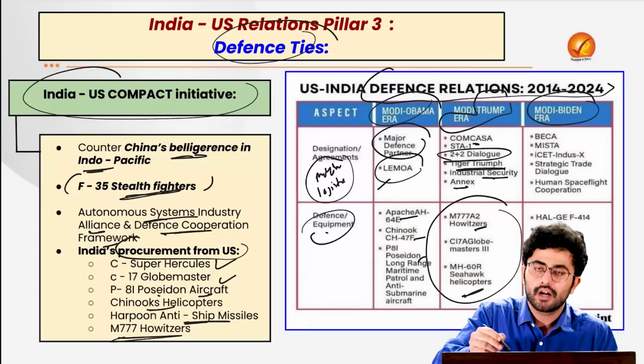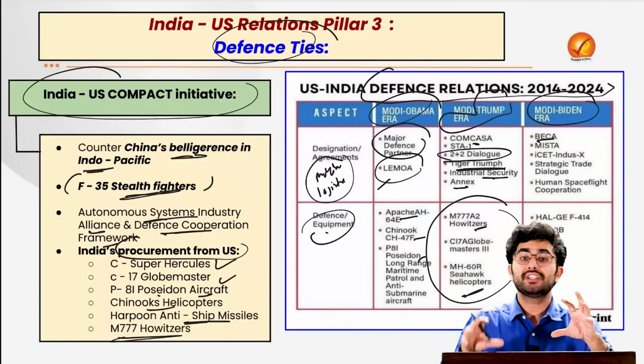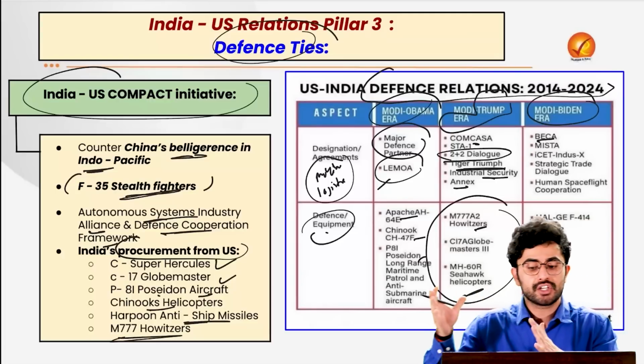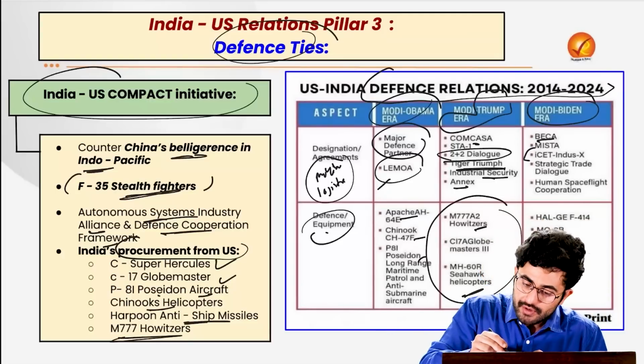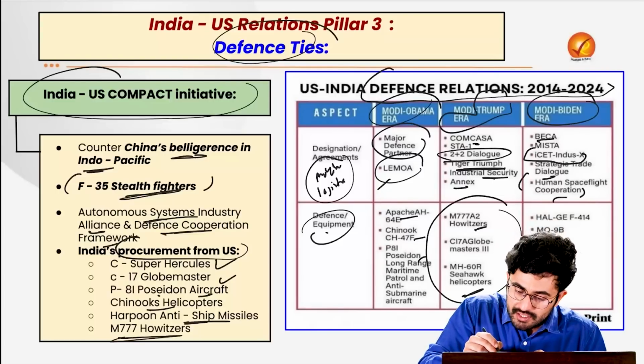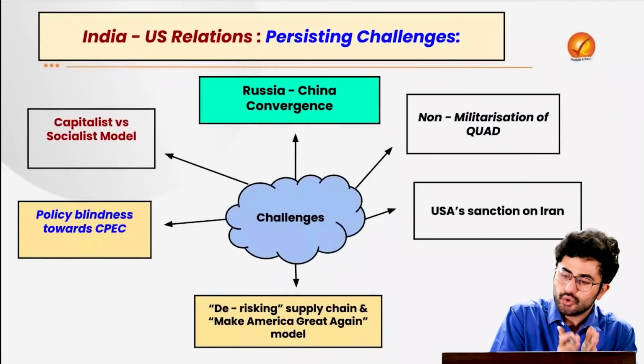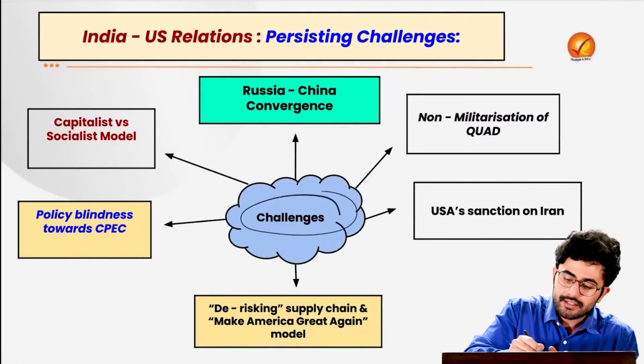Then under the Biden government, we signed the BECA agreement, which is a sharing of geospatial military information as well. Also, we came up with the iCET, strategic trade dialogue, and human space flight cooperation. The idea is that despite such growing convergence, there still lie several challenges.